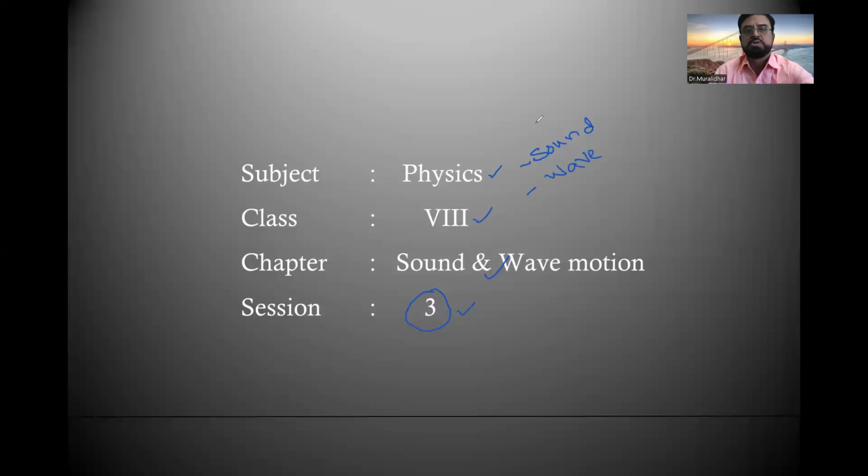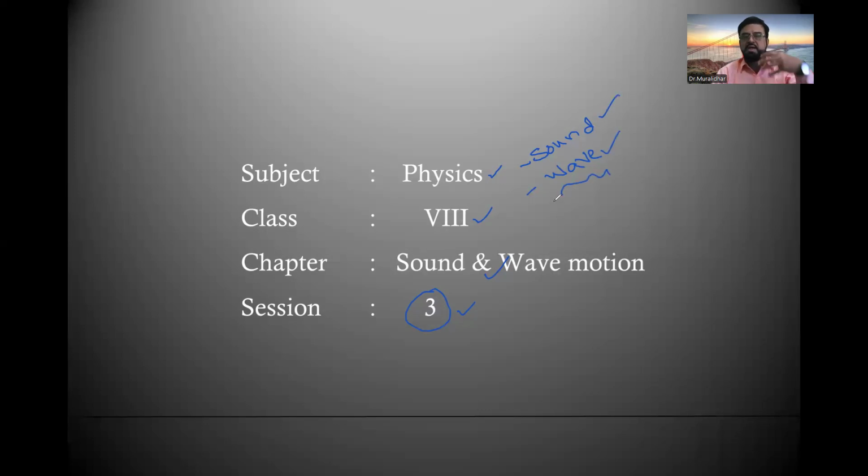In the first session, we discussed what sound is, how it influences your eardrums, what kind of sounds you are able to hear, how it is produced, how it travels, and what the requirement of sound for propagation is. Then in the last class, we discussed the wave.